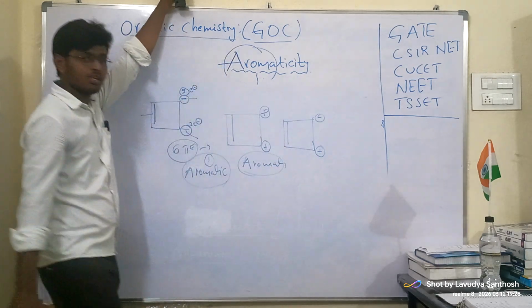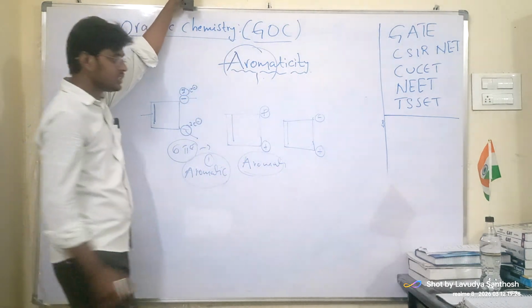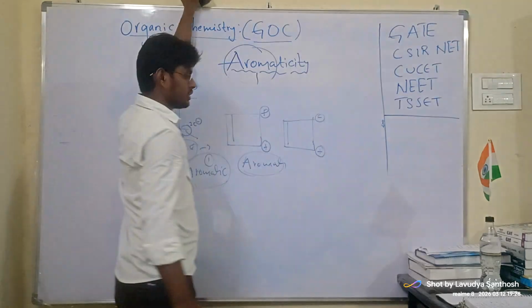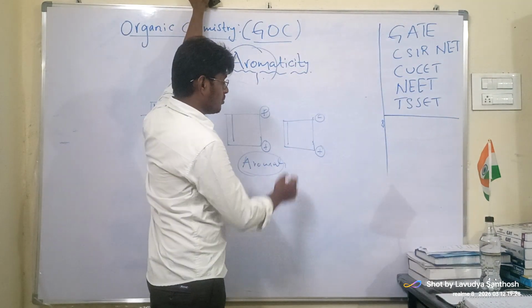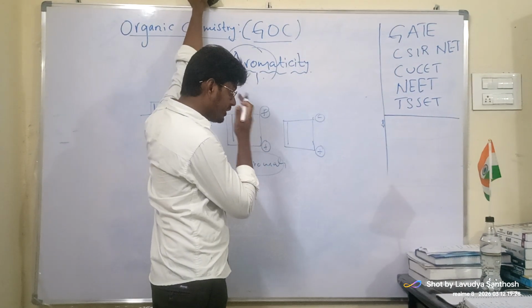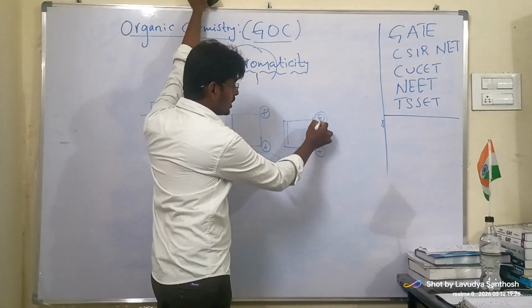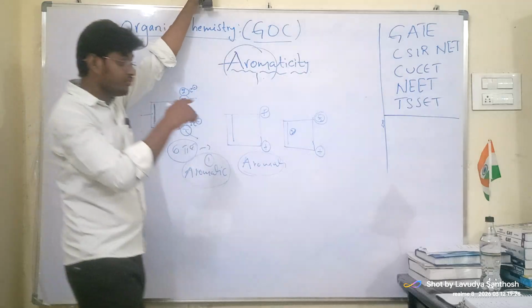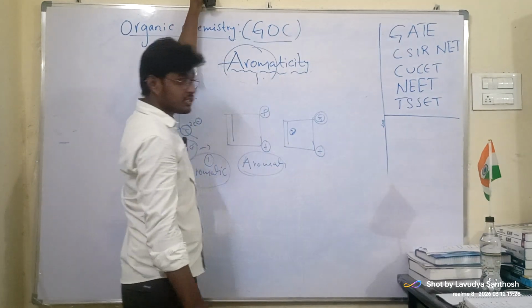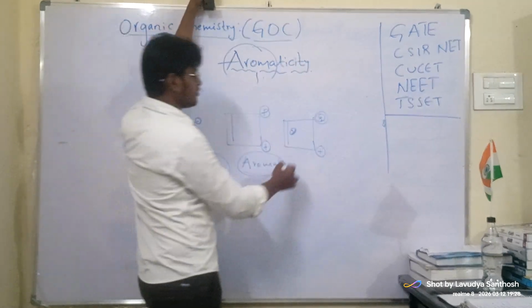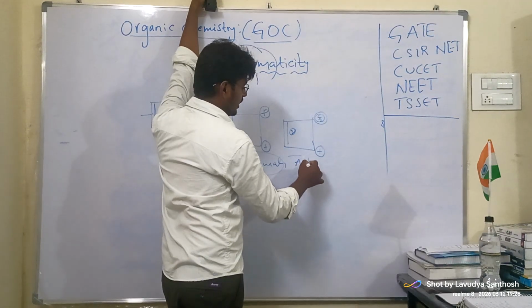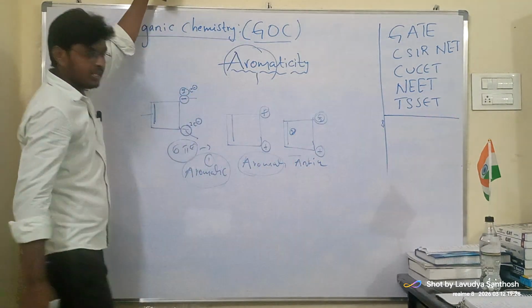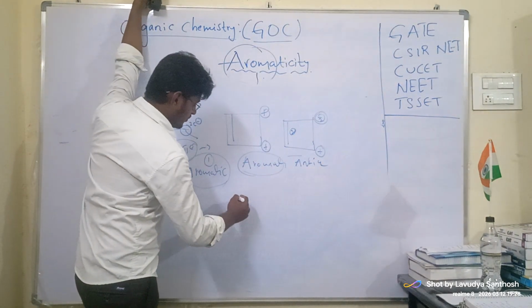Now you see. Is it aromatic? No, it is not an aromatic compound. It is anti-aromatic, because 2 electrons and 2 electrons, 4 electrons are there. 4 electrons we haven't seen in Huckel's rule. It is a deviation from Huckel's rule. It is anti-aromatic. Now you see.